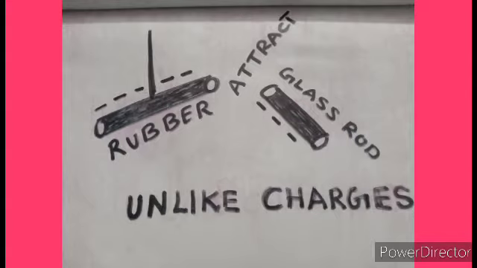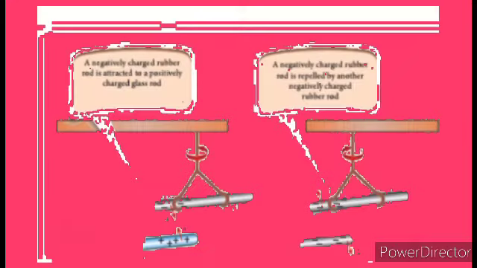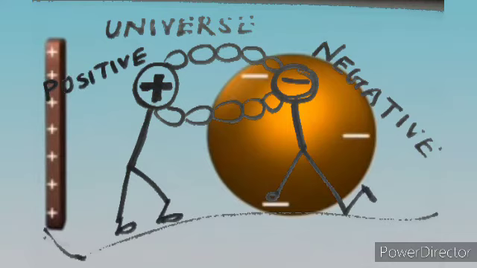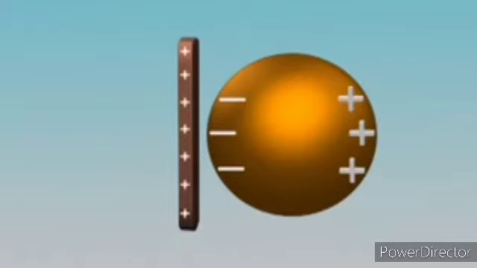The two charged rubber rods repel each other because they are like charges. The charged glass and rubber rods attract each other because they are unlike charges. Two kinds of charges exist in the universe. In the 18th century, Benjamin Franklin called one type of charge positive and another type of charge negative.